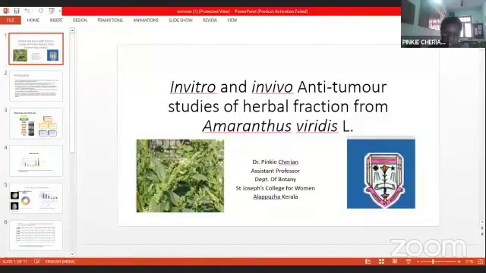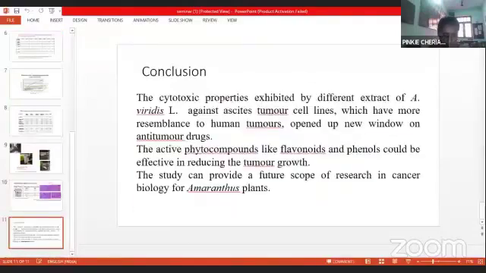So coming to the conclusion, we can say that these plants possess a lot of flavonoids and phenolic compounds, as we found in antioxidant studies, and from there we have taken a small portion, that is, the in vitro and in vivo studies. You could see that the cytotoxic property of Amaranthus viridis helps in reducing the tumor cells, and the DLA cell line shows resemblance to human tumor, and phytocompounds like flavonoids and phenols are reducing the tumor group. So the study is finished.